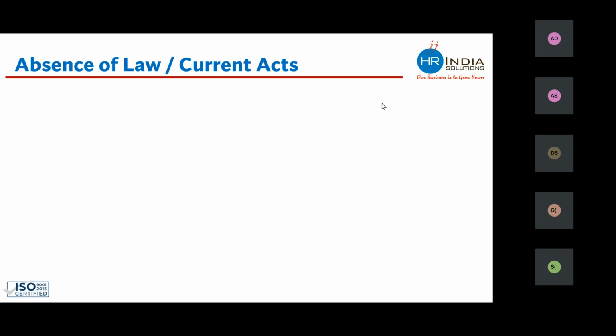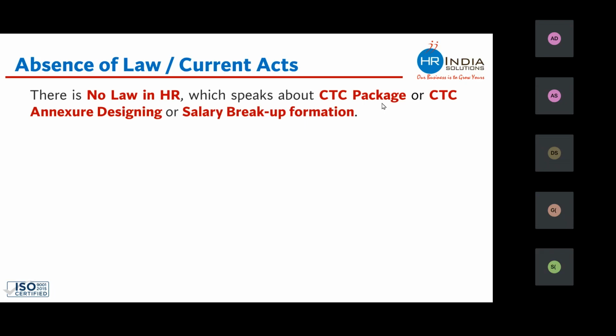There is no law in India which speaks about how the compensation and benefit package should be designed. We have labor law on Provident Fund, on the ESIC Act, and on maternity bonus and the Gratuity Act. Since we have labor law in these areas, things are very clear. What should be done and what should not be done is governed by labor law. But when it comes to compensation and benefit management, there is no law in HR which speaks about how the CTC package should be designed, how CTC annexures should be designed, or how the salary breakup should be formed. Due to absence of law, this function of HR becomes slightly difficult.